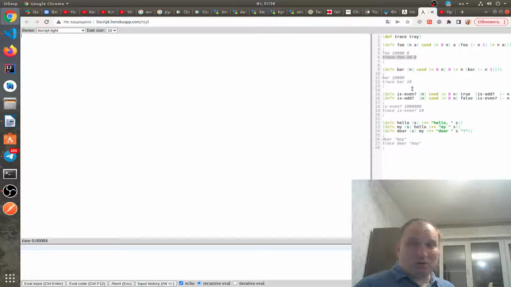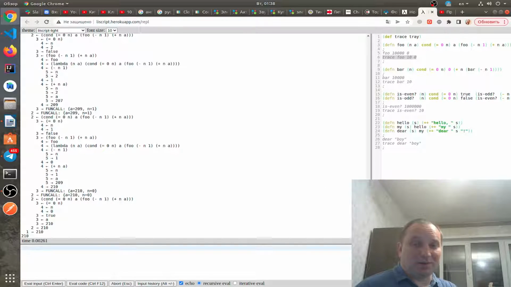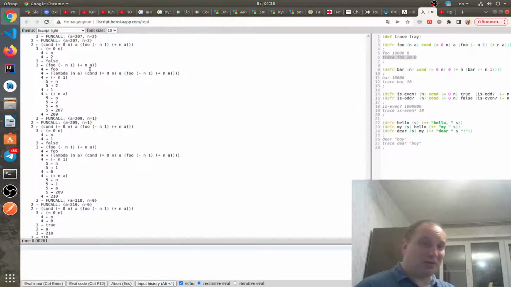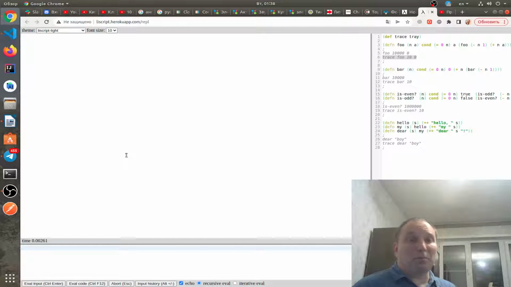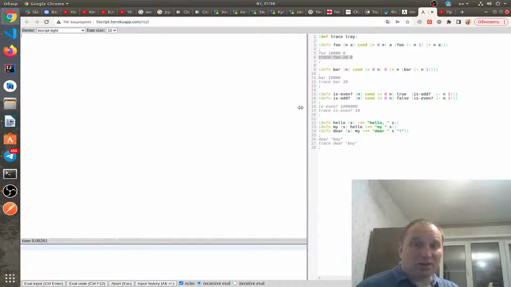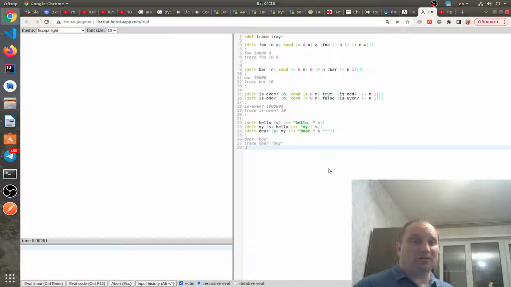So the maximum stack length is not so deep. Also, if we trace function foo not from argument 10, but a bigger argument, let's do it on argument 12 or 20, it's the same. It's just longer, but the same pattern, it's flat. So I have built in tail call optimization here in my language, and it works automatically. I have not explicitly set such words as recur and so on.